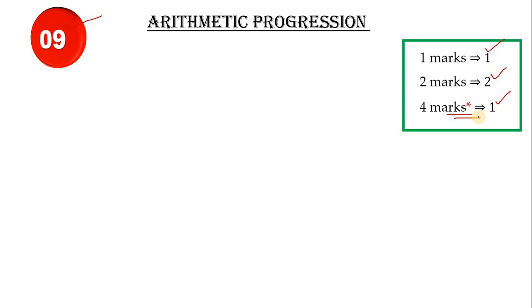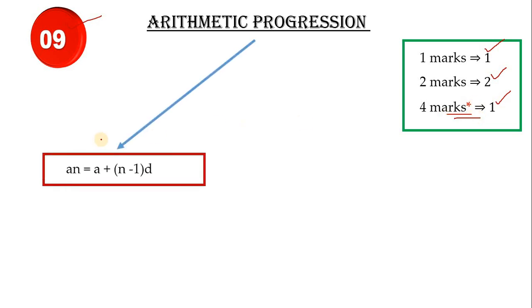Now let's see which kind of questions they'll ask. The first one is on the nth term. On this formula, definitely this year they'll ask a 2 mark question. No doubt in that. a_n is equal to a plus (n minus 1) into d. Practice all the problems on this formula. They'll just ask to find whether the 30th term or the 40th term. They'll give an arithmetic progression and ask to find the term.